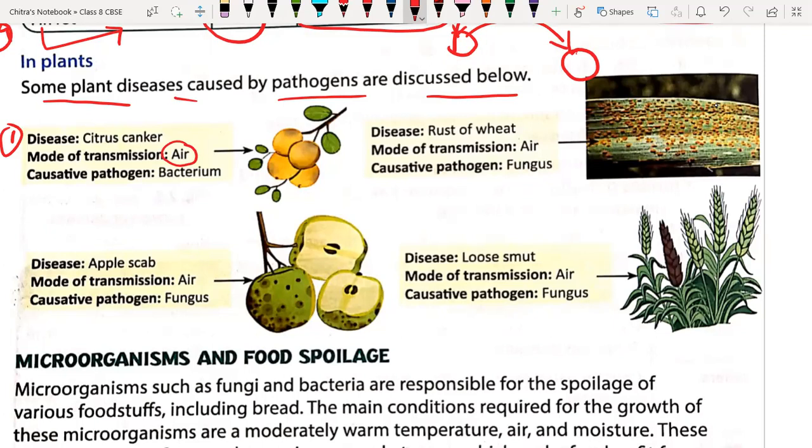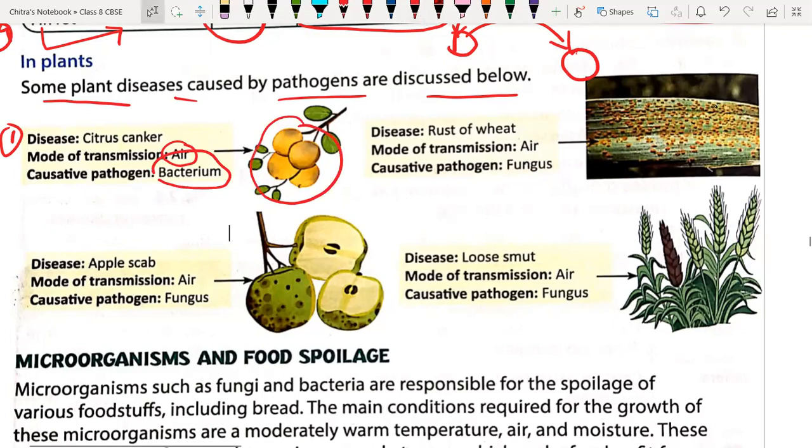Most plant diseases pass through air or insects, but this one is caused by bacteria. In this disease, generally the fruits get destroyed, which means they get infected.